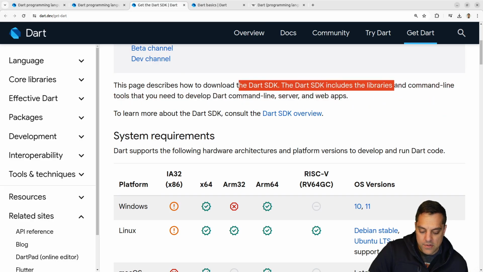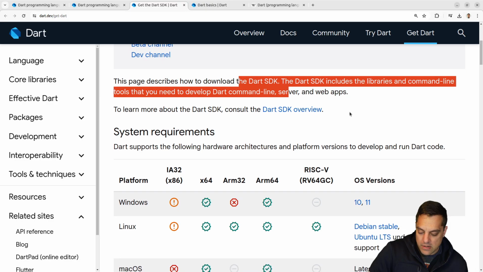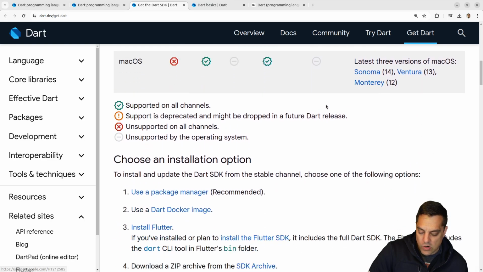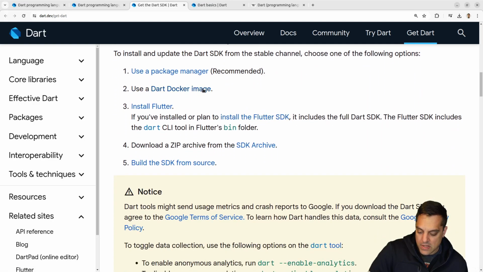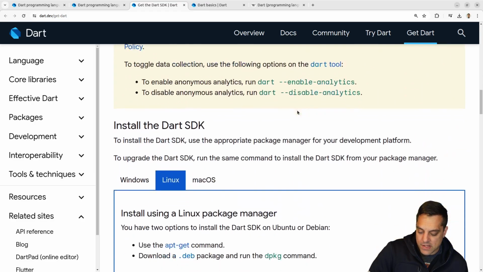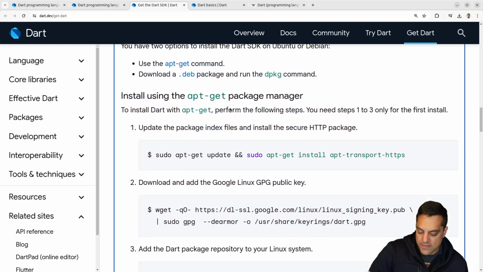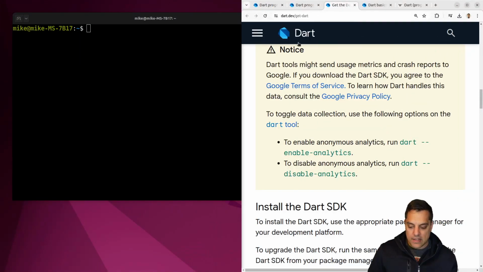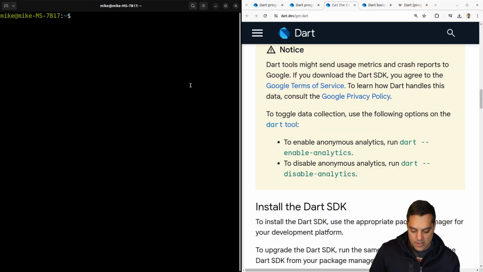Okay, so the Dart SDK includes libraries and command line tools you need. So I need to consult this here. On Linux, let's see, x64. Okay, so it supports all these platforms. Let's see here. I got a Docker image. That's great. They could just get started here. And they've detected my Linux setup here. Okay. Let's move this here.